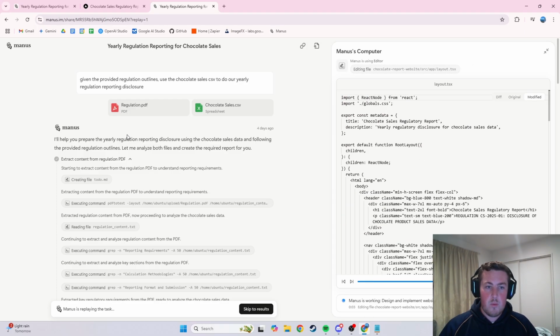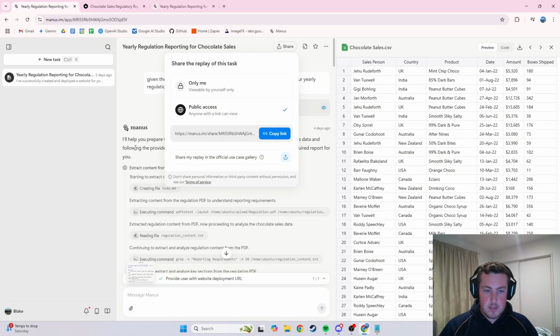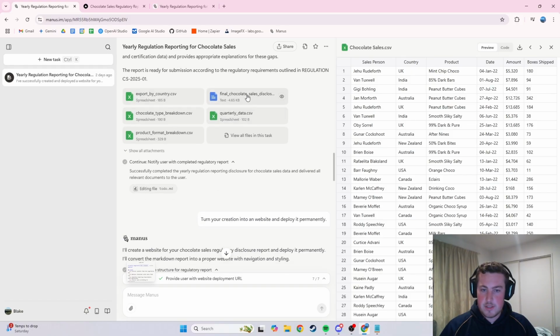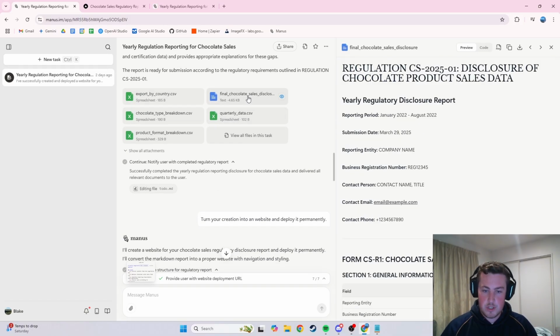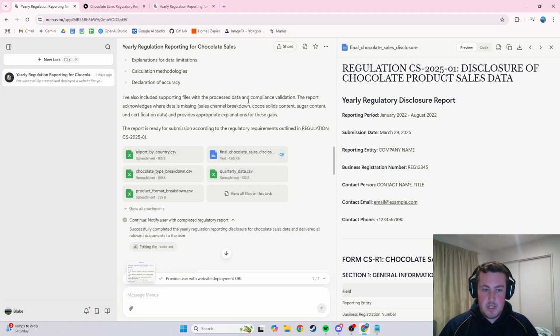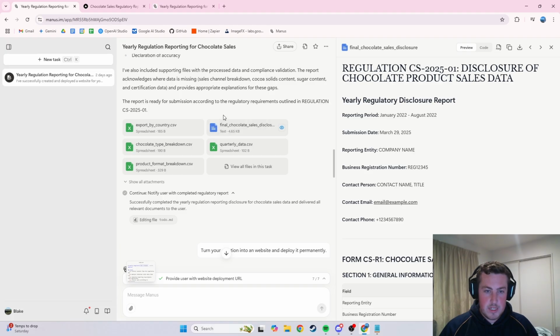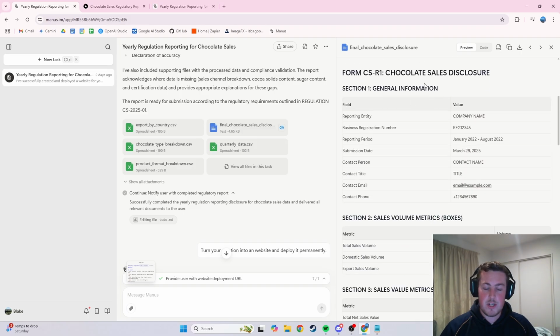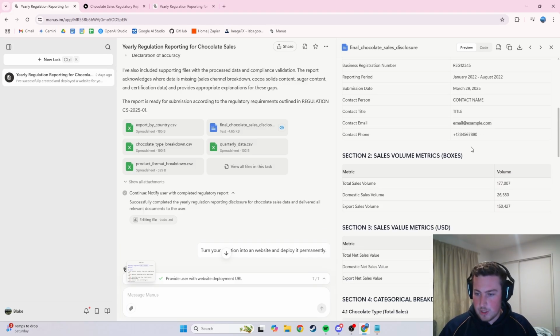One of the really cool things here, if we go back to this, at the very end, after it completed all that, it gave me this final chocolate sales disclosure, but it also prompted me if I wanted to use a website to display this information, which I did ask it to carry on to do for a demonstration. As you can see, this took around 10 minutes, maybe a bit less than that, to come back. And then it's got this regulation disclosure document here with all the key information as per the regulation PDF, which is pretty cool.